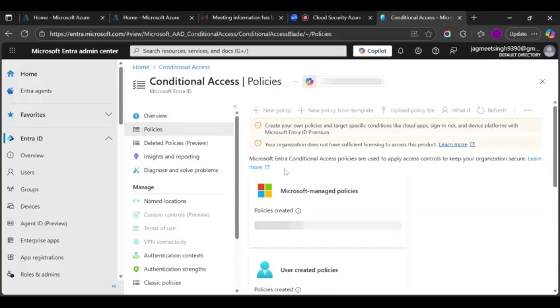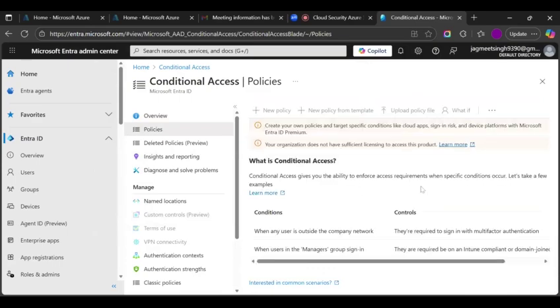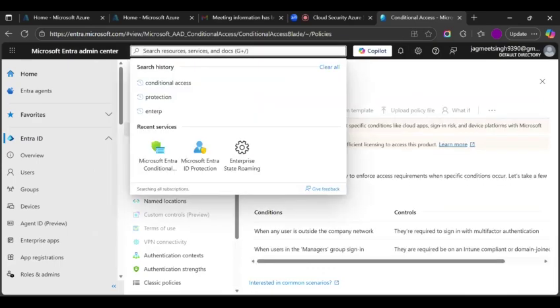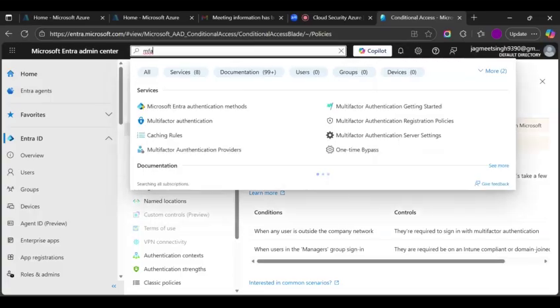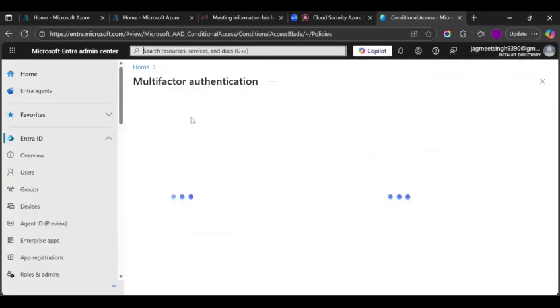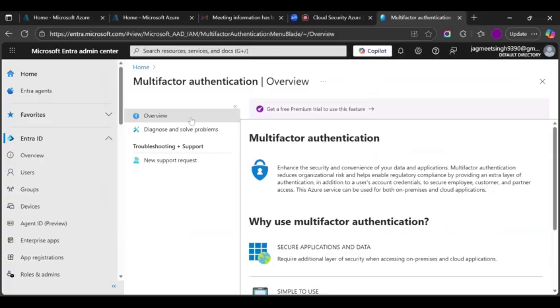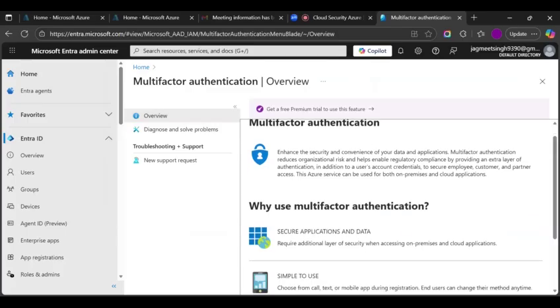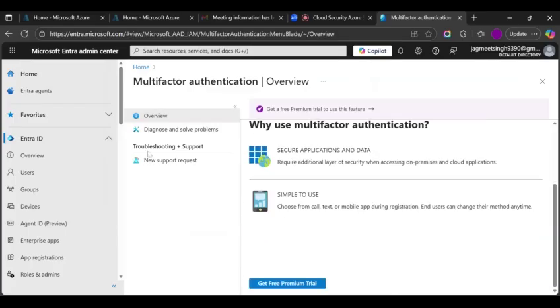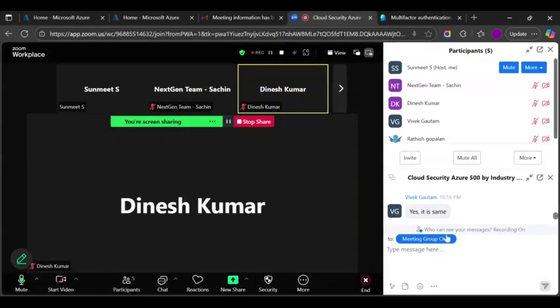So this is where you can see your policies. You can create your policies on your own, and then you can enforce MFA, multi-factor authentication. It enhances the security and convenience of your data and applications. MFA reduces organizational risk and helps enable regulatory compliance by providing an extra layer of authentication. So it's nothing but a second step of verification. That's your MFA.